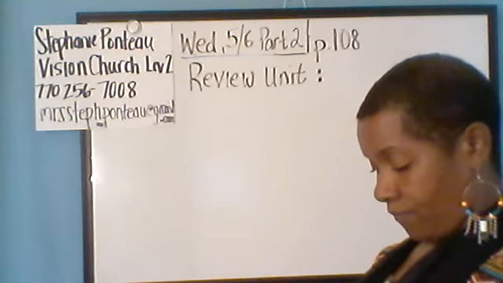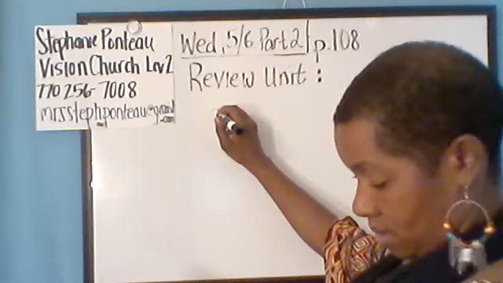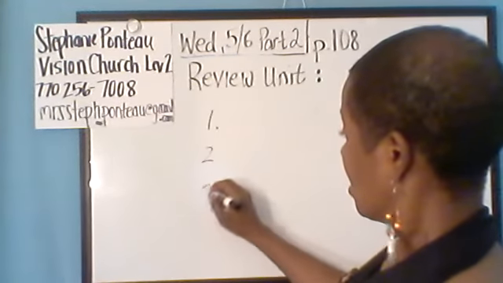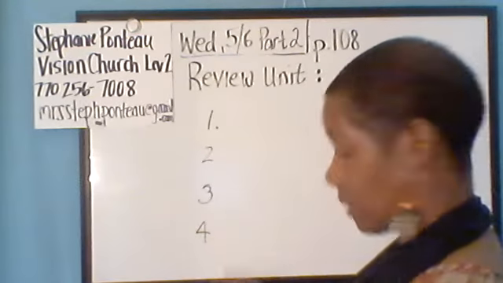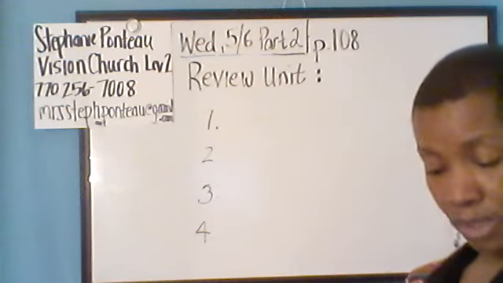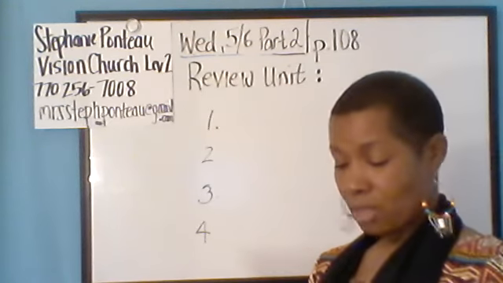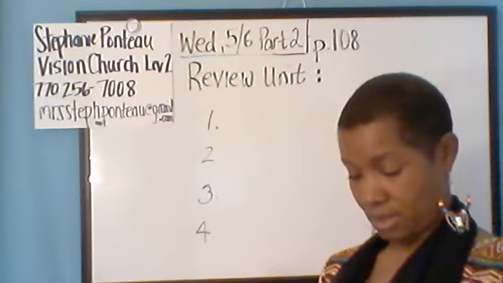So we've got 4 questions here. Okay, so number 1 they did for us. So exercise 2B on page 108, it says, look at the answers, write the questions.